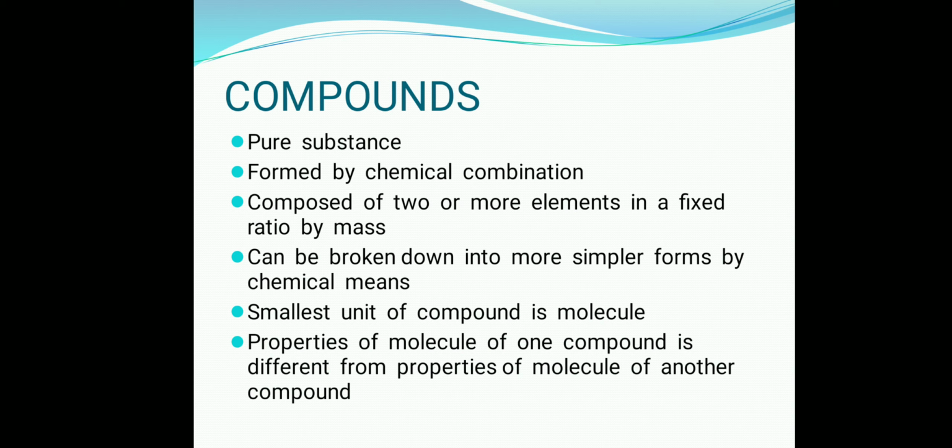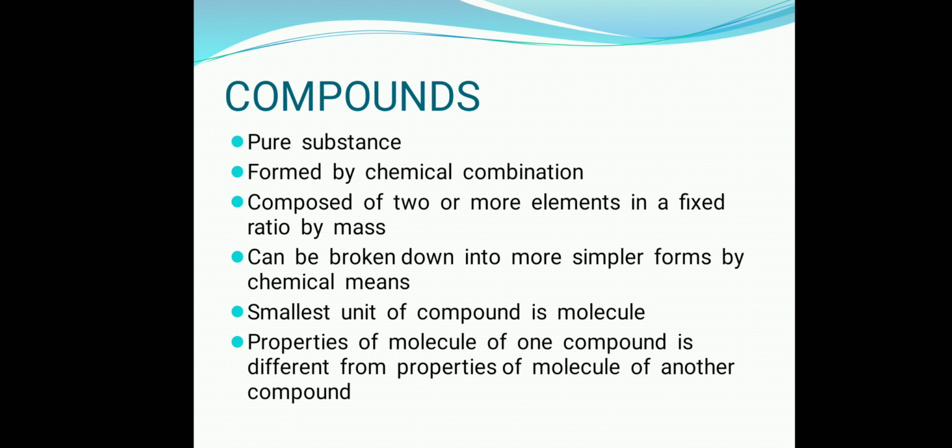So the matter or the substances is broadly classified into two categories, just for your revision, and these two categories of substances are the pure substances and impure substances. And the pure substance is further classified into two categories, that is elements and compounds, and the example of impure category is the mixture that we will see in the later part of this chapter. So today we have done about the elements in the previous class. So today we have to start with compounds.